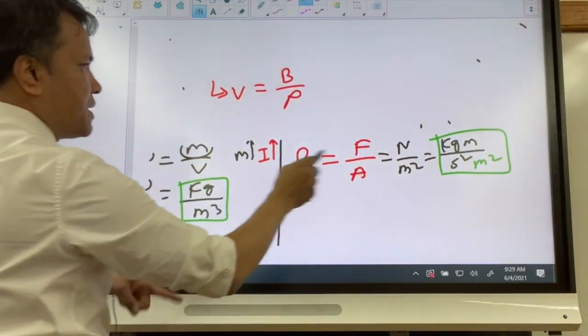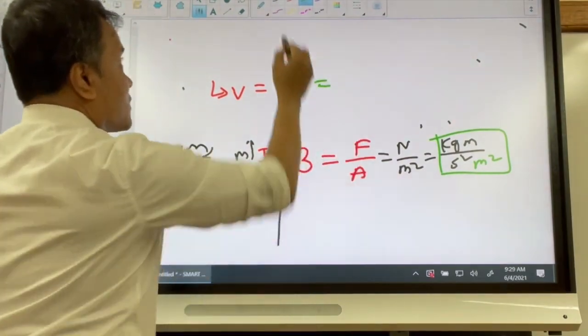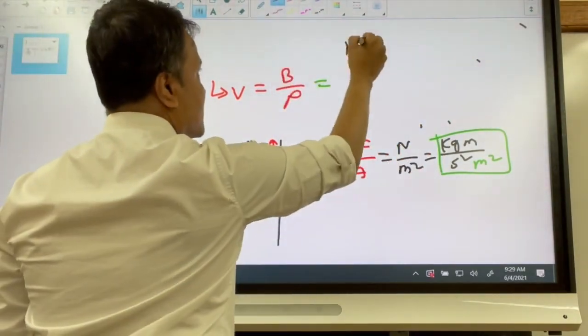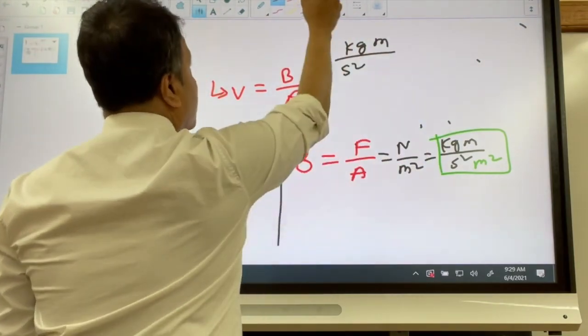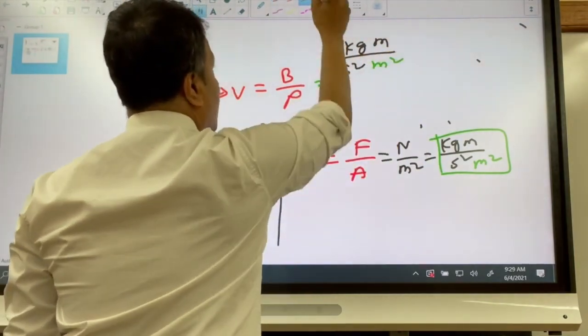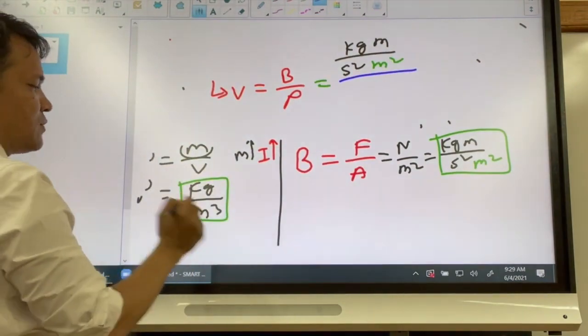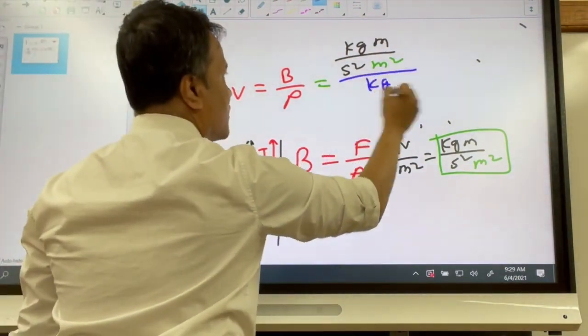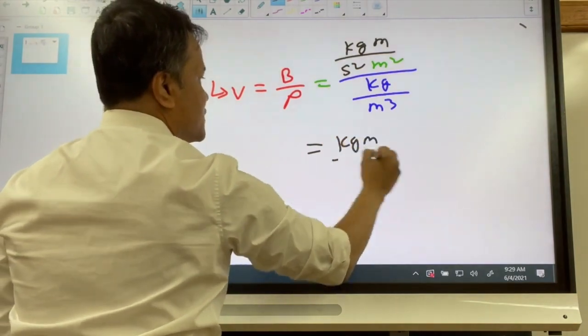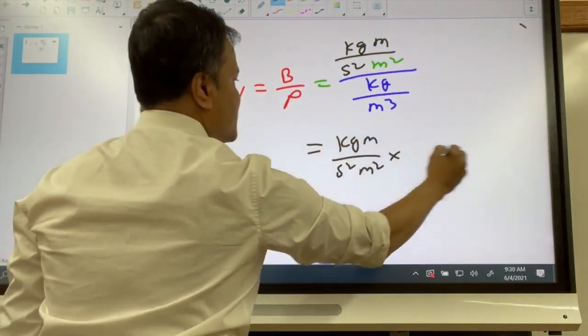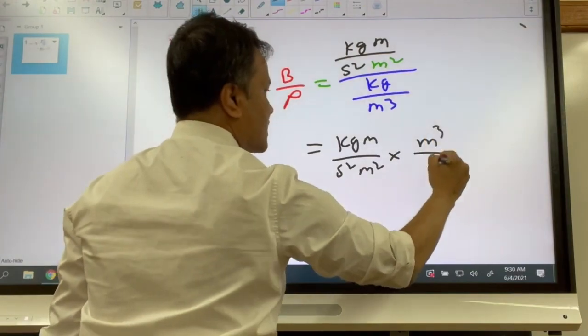B goes on top: kilogram meter per second square over meter square, and then we put rho, kilogram over cubic meter, below. To complete the dimensional analysis, kilogram meter per second square over meter square times, you flip them, cubic meter over kilogram.